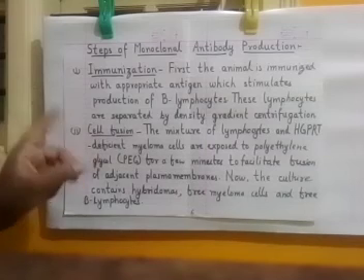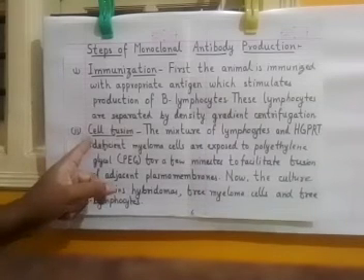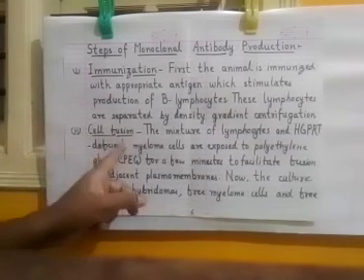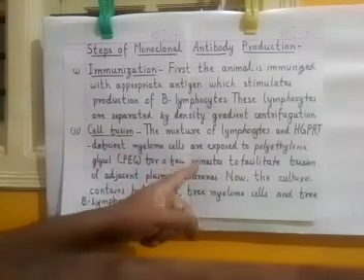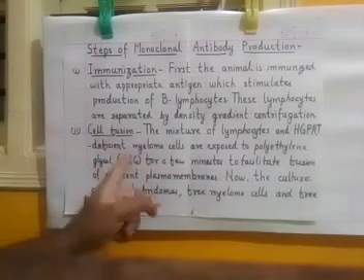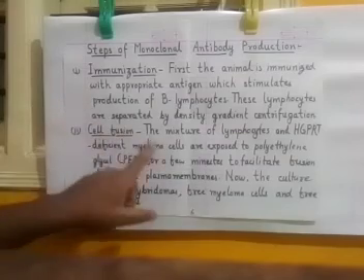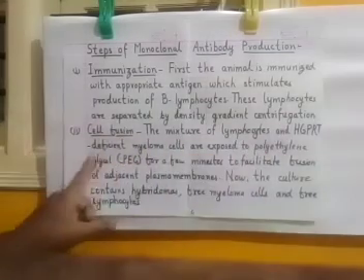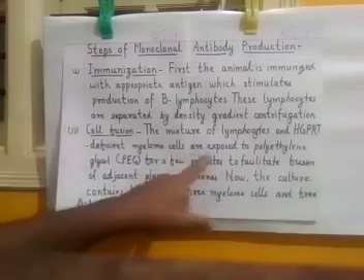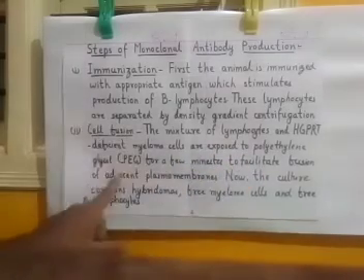Now, once we separate the B lymphocytes, we go for the second step, that is cell fusion. That is, the lymphocytes and the myeloma cells are mixed. The mixture of lymphocytes and HGPRT deficient myeloma cells are exposed to polyethylene glycol.